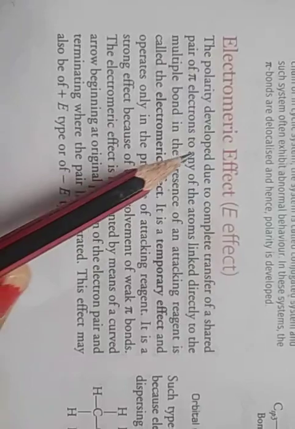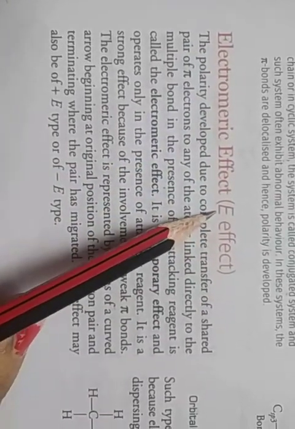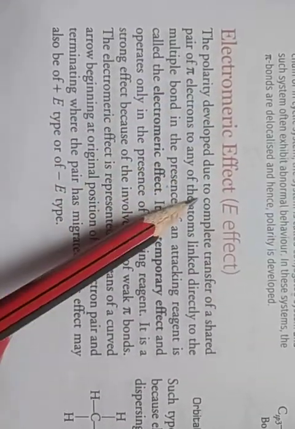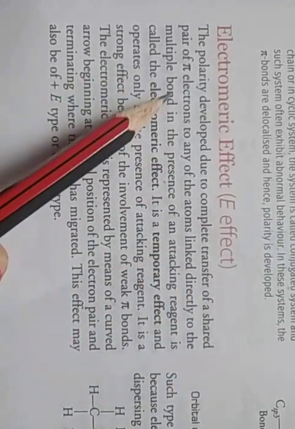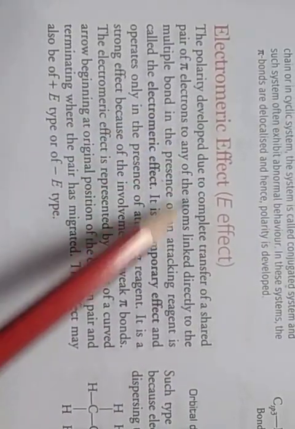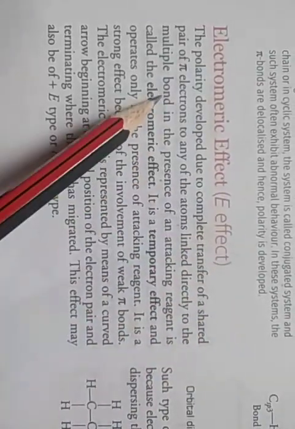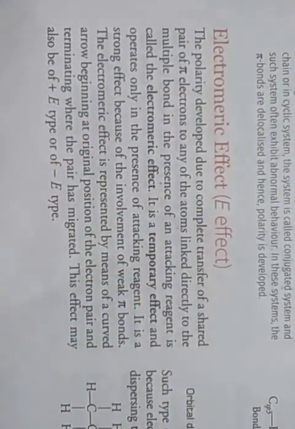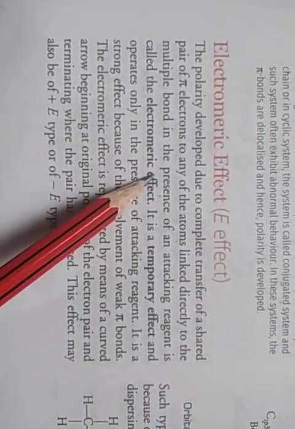Electromeric effect, denoted by capital E. The polarity developed due to the complete transfer of a shared pair of the pi electrons to any of the atoms linked directly to the multiple bond in the presence of an attacking reagent is called the electromeric effect.